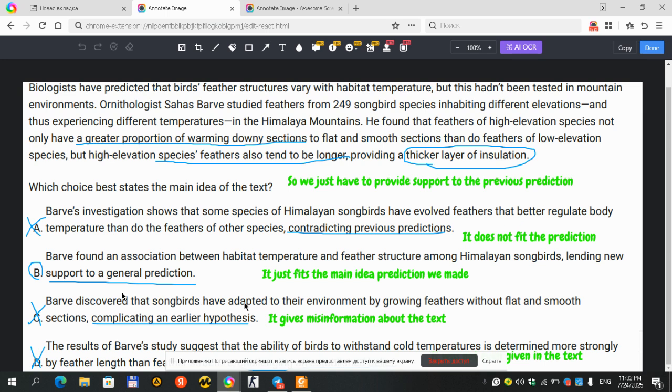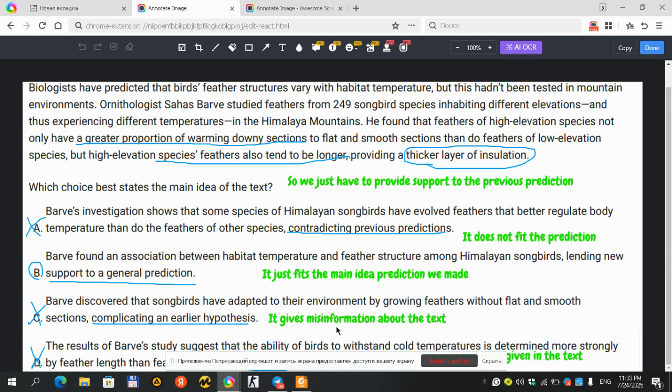When it comes to C: Barr discovered that songbirds have adapted to their environment by growing feathers without flat and smooth sections, complicating an earlier hypothesis. It basically restates the text with misinformation. The text doesn't mention anything about discovering; they didn't do anything like that.